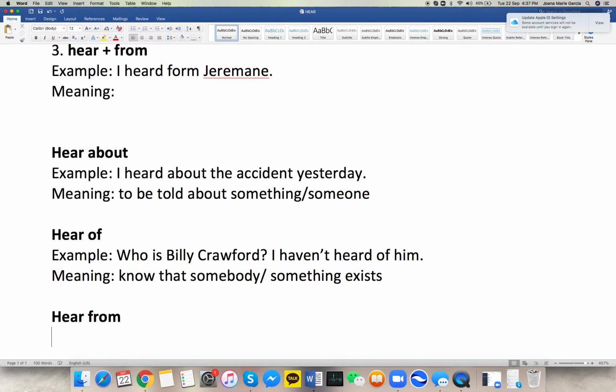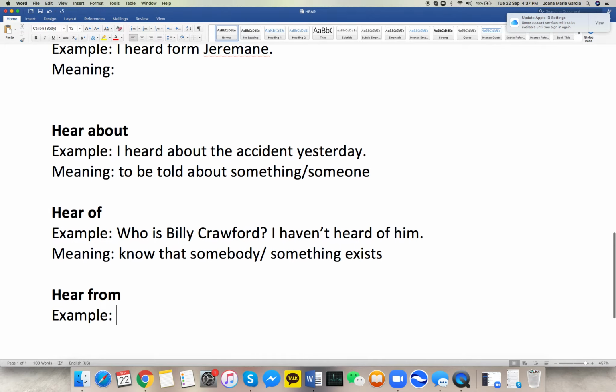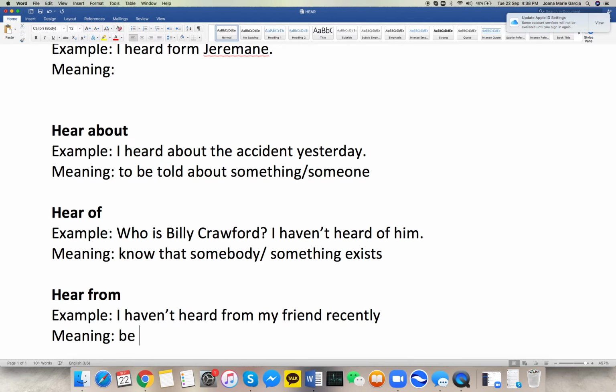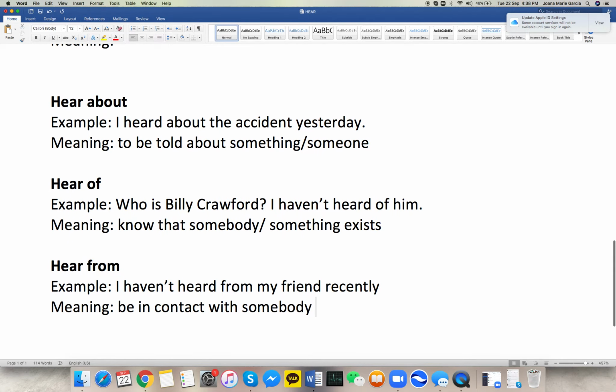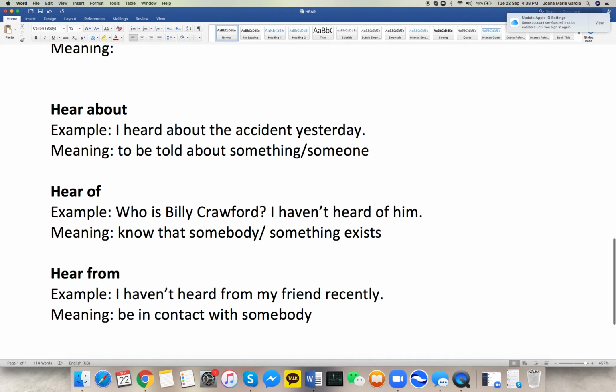For the example: I haven't heard from my friend recently. Whenever you use hear from, the meaning is to be in contact with somebody, or to keep in touch with somebody. So if I say I haven't heard from my friend recently, my friend hasn't contacted me recently, or we haven't talked or kept in touch recently.